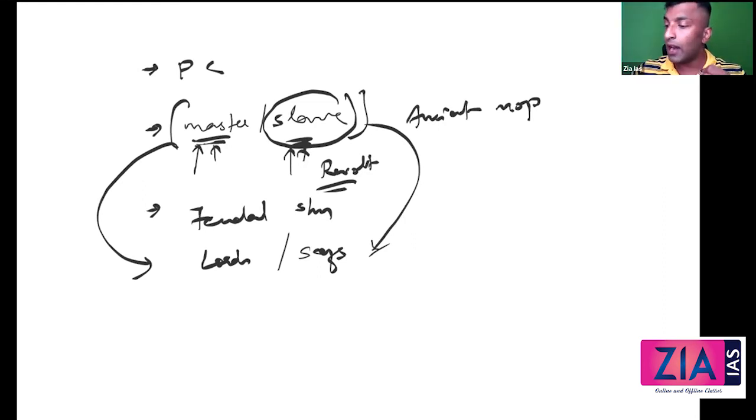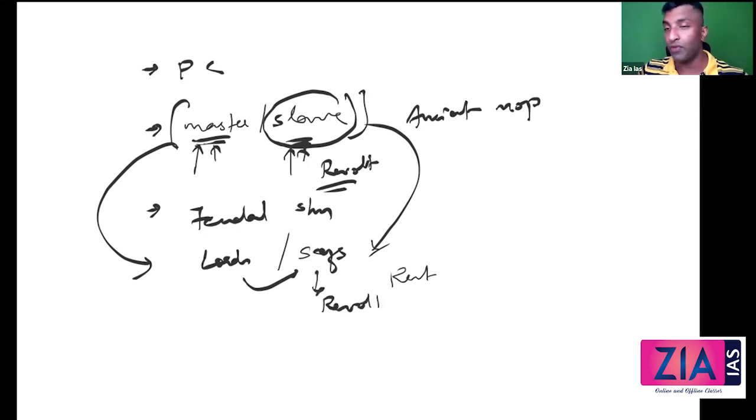And for this, the lords will charge them some tax or rent, right? And initially it will be less. Over a period of time, it will keep on increasing. It may reach two-thirds, 60%, 70%, 80%, like that. And when the exploitation reaches its peak, what is exploitation here? The exploitation is in terms of rent. The more you need to pay. When the exploitation reaches its peak and the mature condition exists, the serfs revolt.